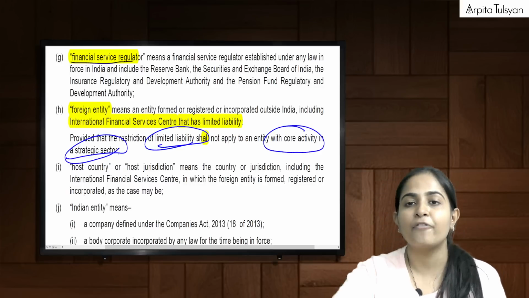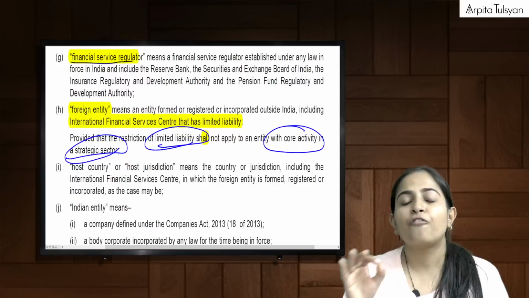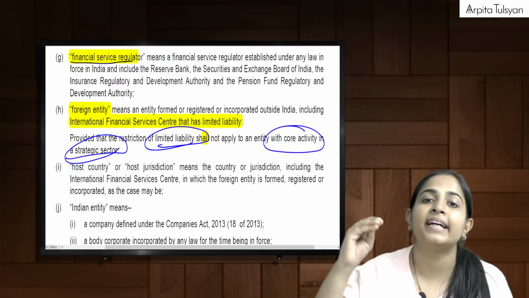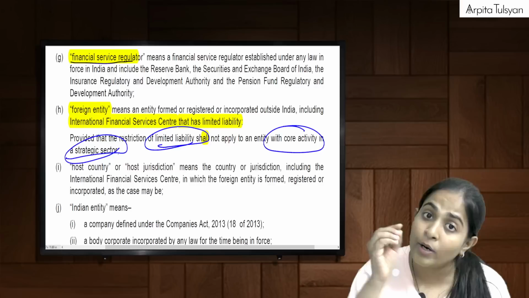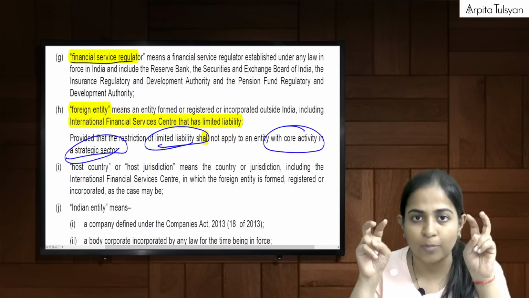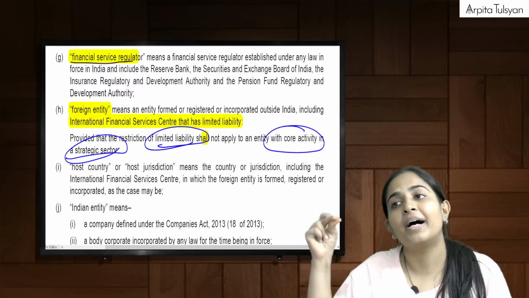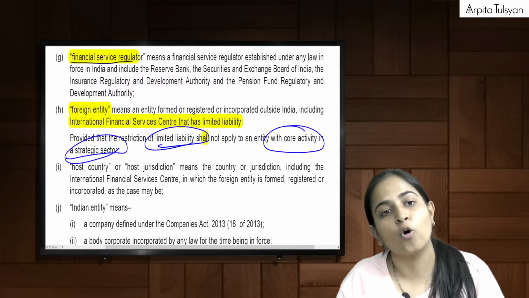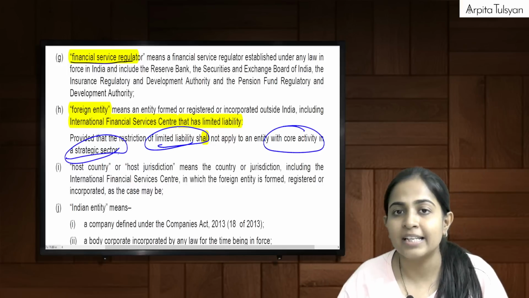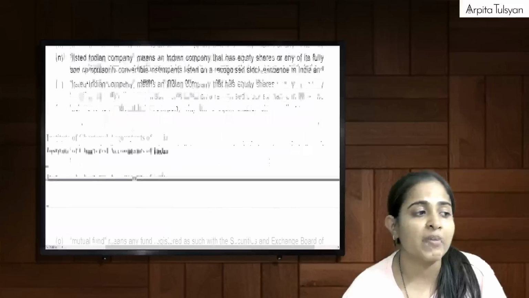But before that, what do you mean by the term foreign entity? A foreign entity is any entity which is formed or incorporated outside India, including IFSC. IFSC means foreign, international, so it will be included in the term foreign entity having limited liability. But unlimited liability will be allowed if the entity is engaged in the strategic sector.